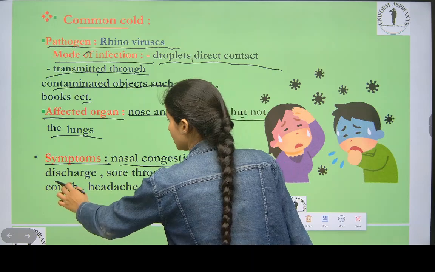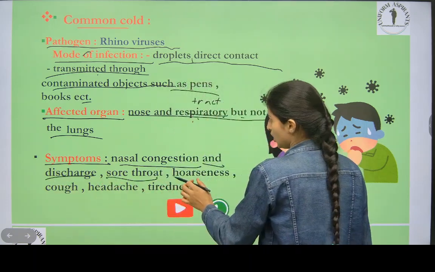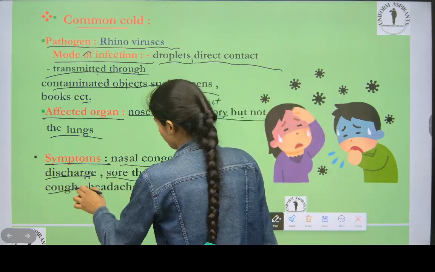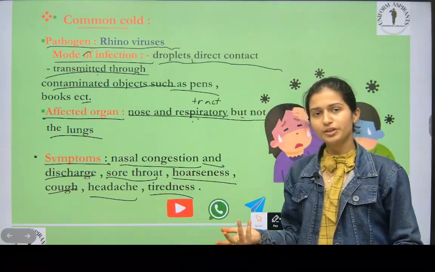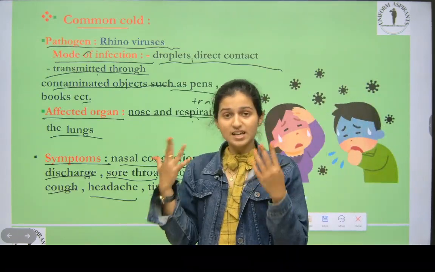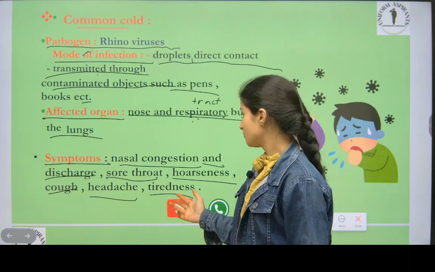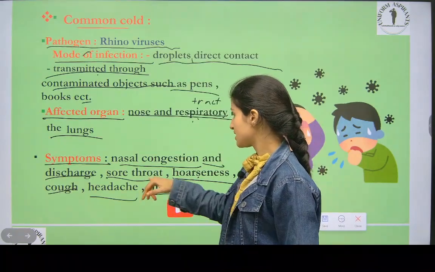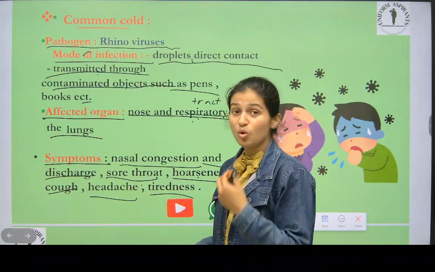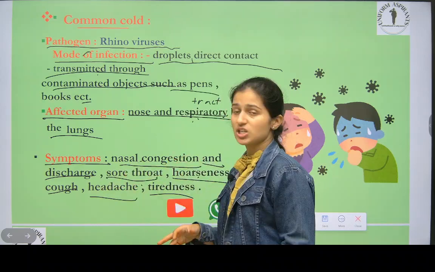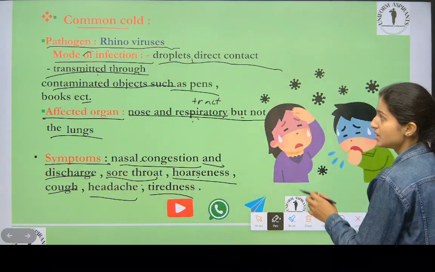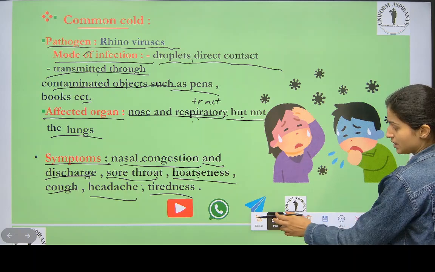Then discharge, sore throat, hoarseness, cough, headache and tiredness. Because of any disease you feel tiredness, right. Headache is there because of cough, then sore throat is there, reddish in color. Okay, these were the symptoms of common cold.